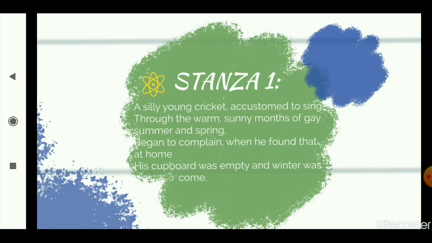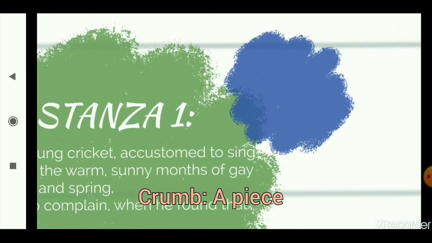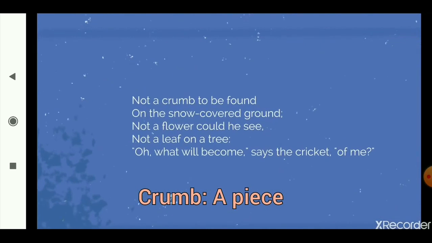Began to complain when he found that at home. So the winters have come now, right? His cupboard was empty and winter was come. So winters have come now, and he has started to complain. He is not very happy now. And what is he complaining about? Why is he complaining? Because he has found out that at his home he has nothing to eat, because he did not do any work, he did not save any food during the summers. So now he doesn't have anything to eat. Now he is not very happy and he is complaining.